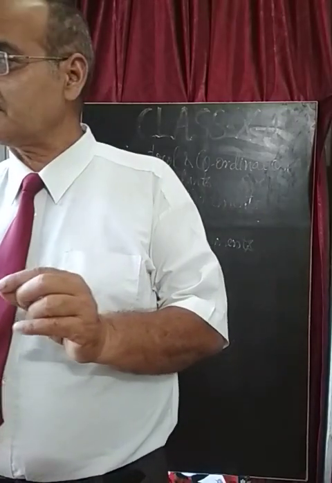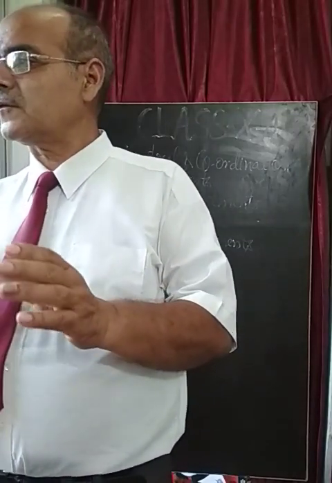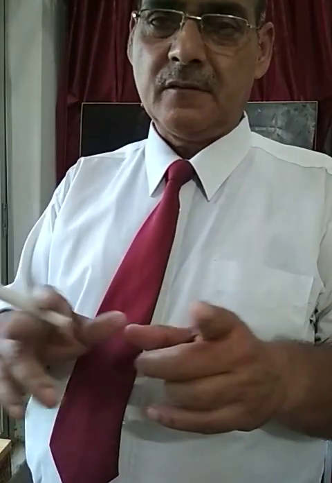So the process of climbing and the different types of touch responses, like the chui mui plant leaves, are called Nastism or Nastic movement, but this is not a growth movement.